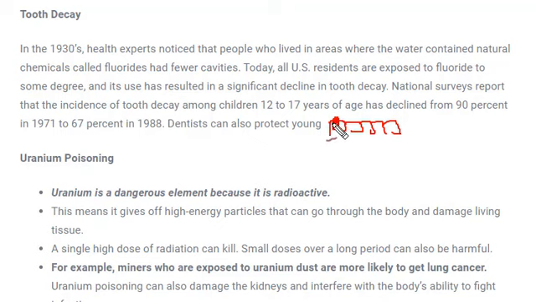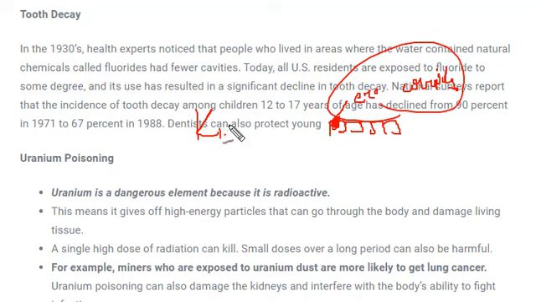A hole might be dug in our tooth. So that is a kind of decay. That means it is being eaten up, or eroded, or corroded, you can say. It happens generally in kids, and it was found that among people who were consuming water containing fluoride, this tooth decay was reduced.